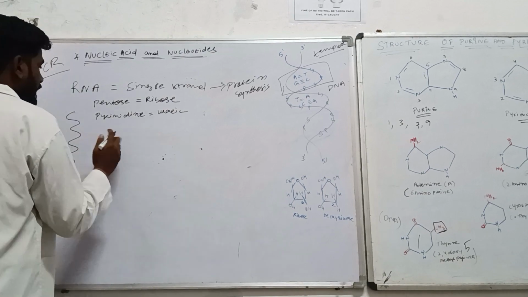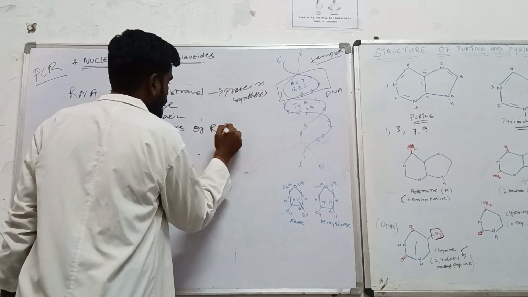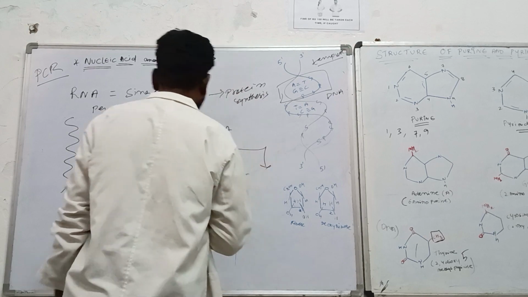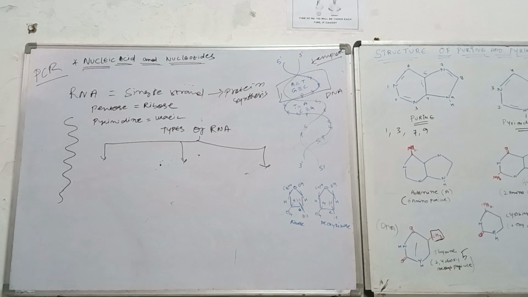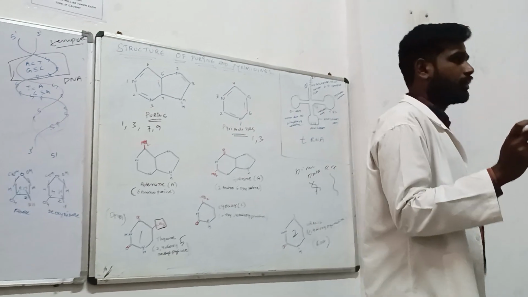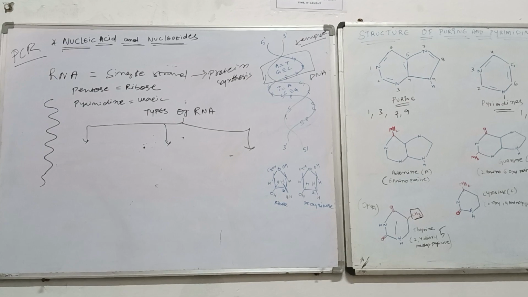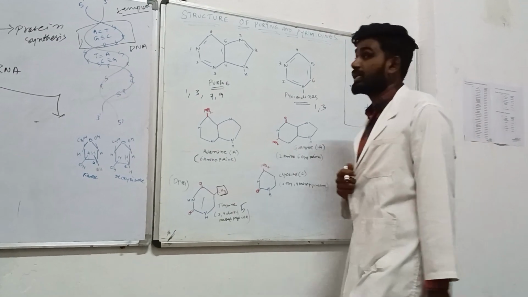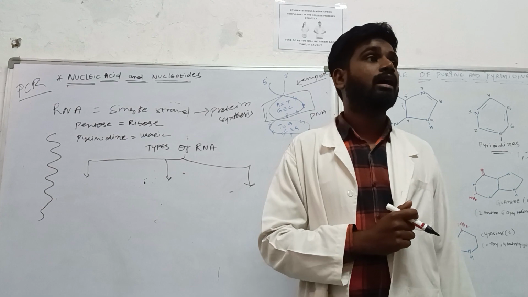Now depending on the type of thing, they have divided the types of RNA. And the types of RNA have a very vast classification. But in our syllabus, whatever has been given, I tried to cover here. There are many types of RNAs, abundantly present inside the environment and responsible for major functioning, transferring the genetic information from here to there, as well as protein synthesis and another very option too. Genetic signaling is also transferred with the help of the RNAs.